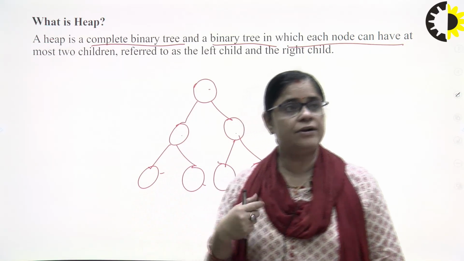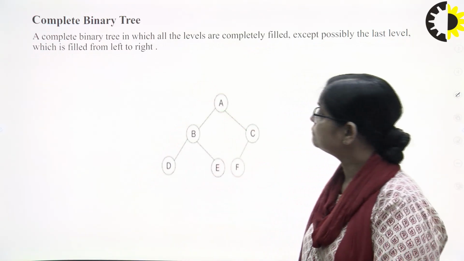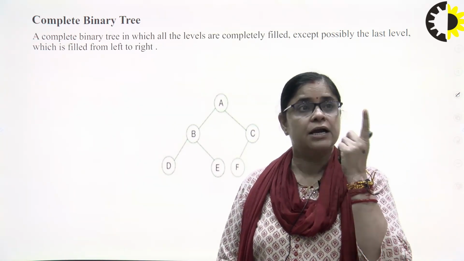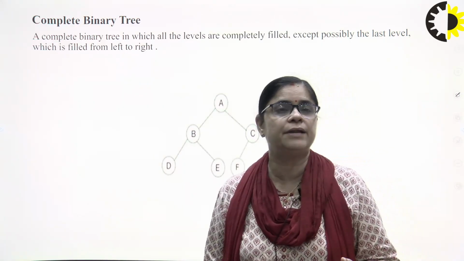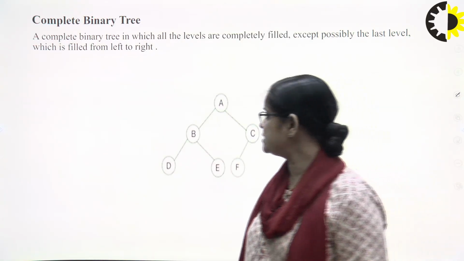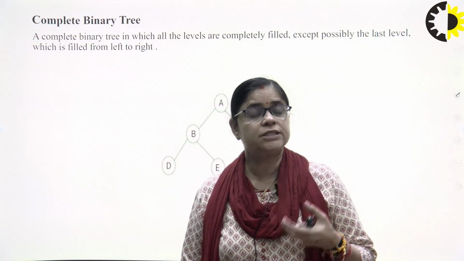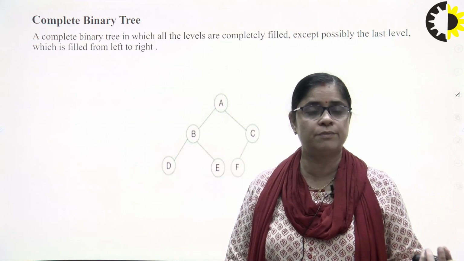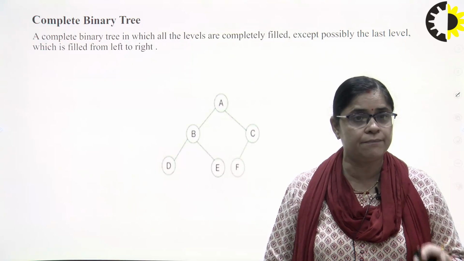A heap is a complete binary tree, in which all the levels are completely filled except possibly the last. So the last can have 2 or it can have 1, but the left node should be filled. Then only it can be considered a complete binary tree.